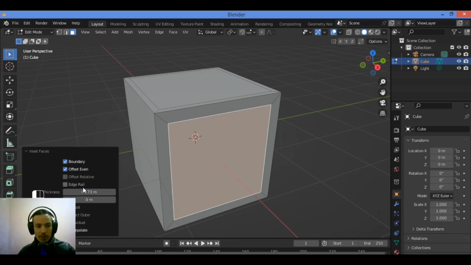Another common modeling tool is the Extrude tool. You can read more about that in my tutorials. You can watch some of the previous tutorials for modeling tools. How to inset in Blender. There are 2 ways we can inset in Blender.